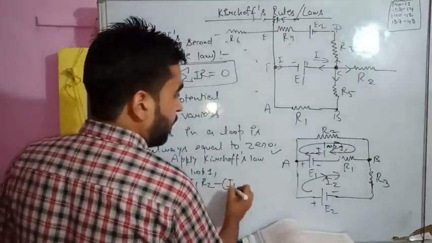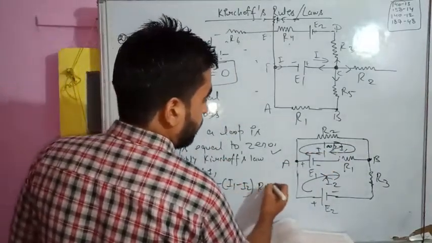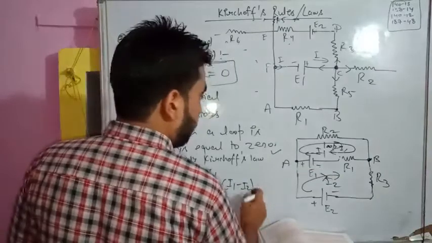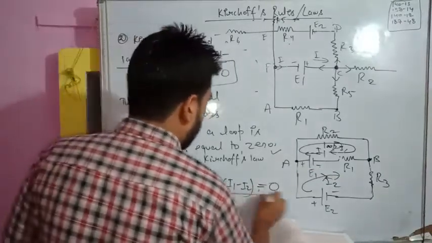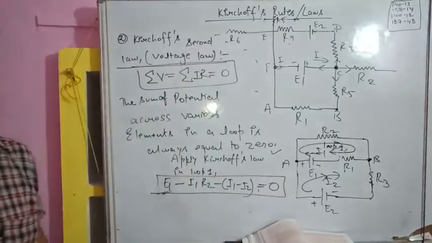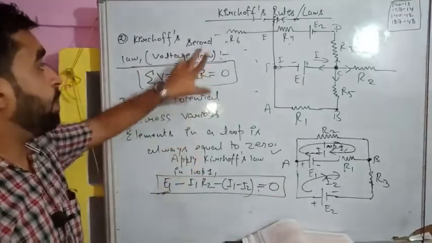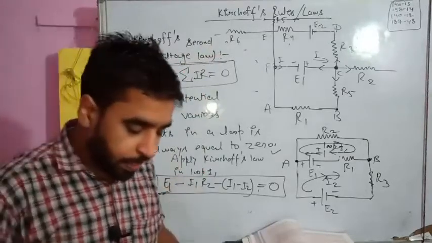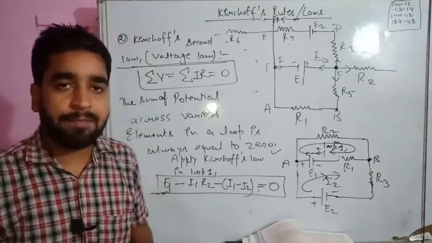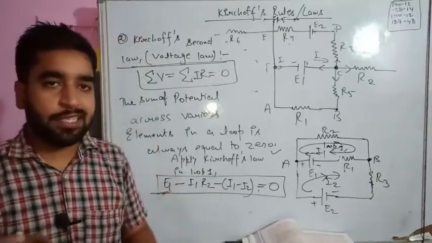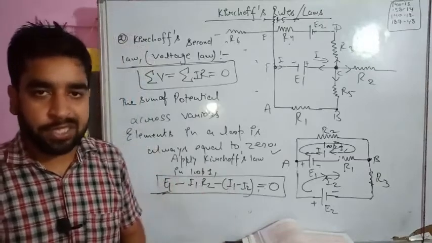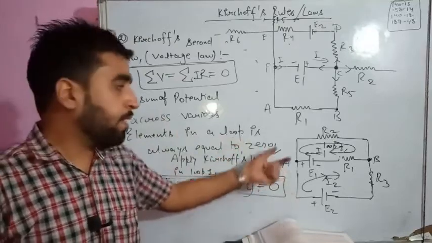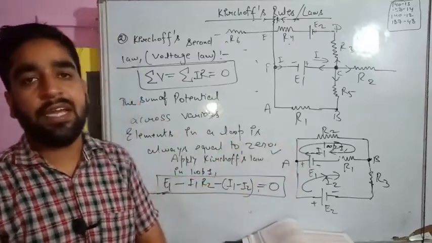So minus I1 minus I2 R1, and this is negative, starting from negative, because we started from E1 only. So we have solved all, and it will be equal to 0. This is how we will form the equation across a loop, and this application is known as Kirchhoff's second law. Whenever a junction or circuit diagram is given to you, firstly you will apply Kirchhoff's current law and indicate the direction of currents in all respective branches, and later on you will apply Kirchhoff's voltage rule to calculate the potential drop across each and every element.